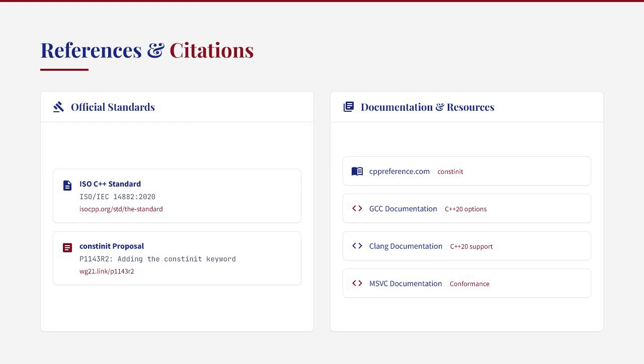There are also several C++ conference talks and articles available online that discuss constinit in more depth, including real-world use cases and performance considerations. I particularly recommend C++ Weekly Episode 195, which provides a practical introduction to constinit. These resources will help you deepen your understanding of constinit and how to effectively use it in your C++ projects.